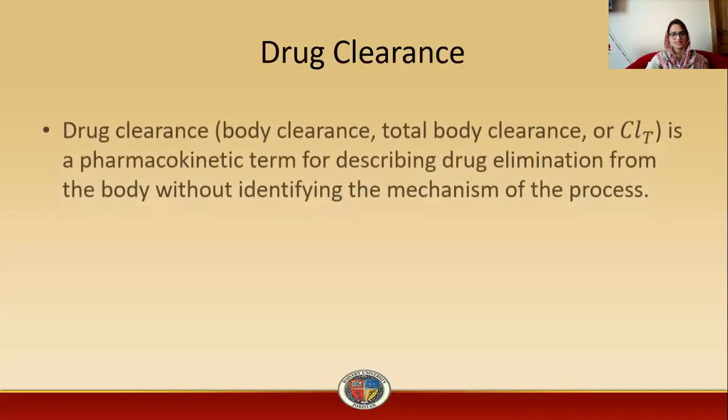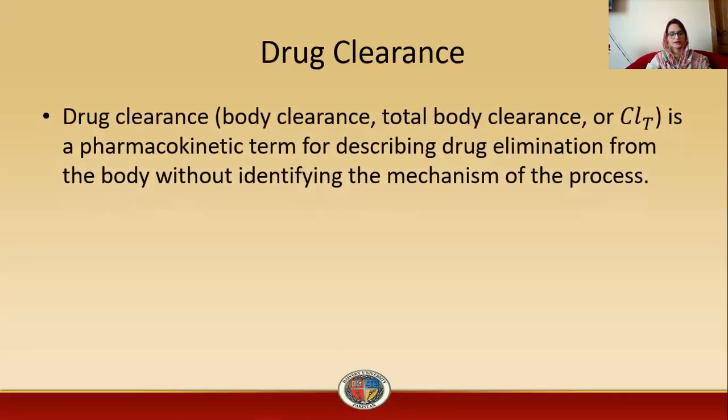So first of all, we will see what is drug clearance. Drug clearance, body clearance or total body clearance, or CLT, is a pharmacokinetic term for describing drug elimination from the body without identifying the mechanism of the process. Or clearance is the volume of blood that is clear of drug per unit time.